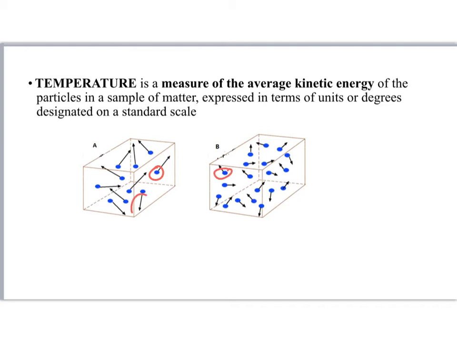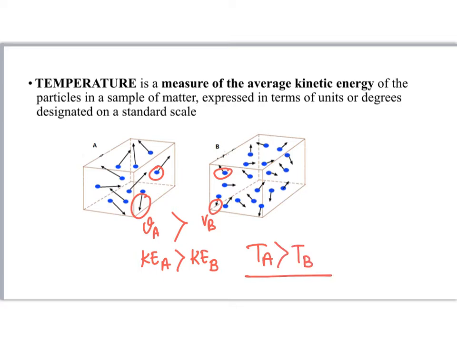The length of these arrows represents the velocity of the particles. So you see that the velocity of particles in A is bigger than in B. Thus, the average kinetic energy of A is bigger than the average kinetic energy of B. So I can say that the temperature of A is bigger than the temperature of B, because temperature is just related to the average kinetic energy of the particles that make up the matter.